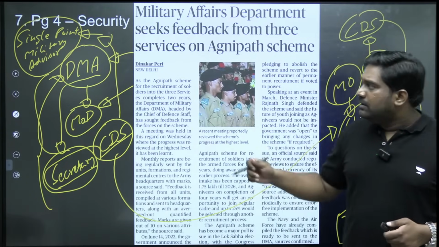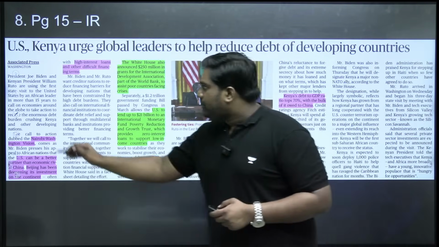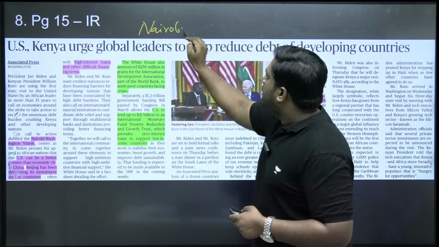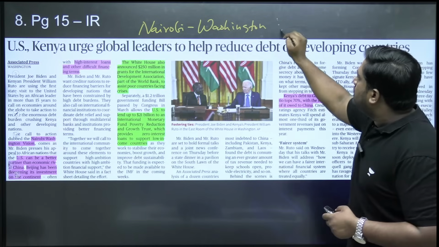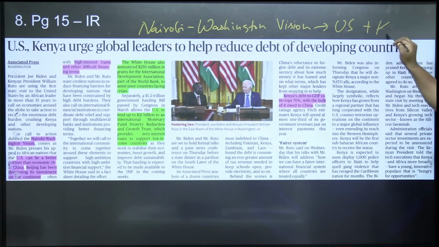Is that clear? Now let's come to the last article for today. On page 15, there's an article referring to the Nairobi-Washington Vision, which has been adopted between the US and Kenya.